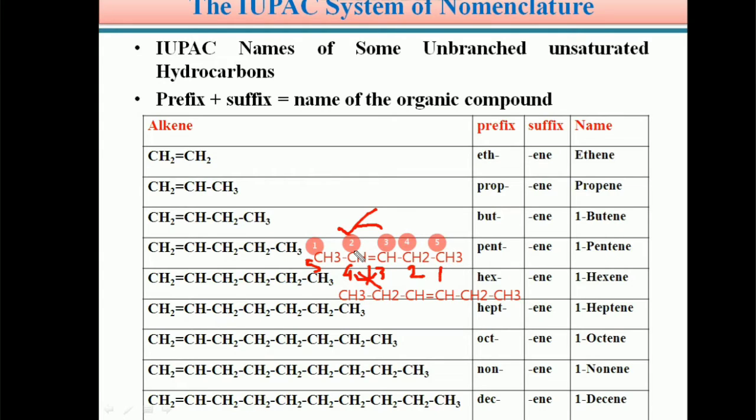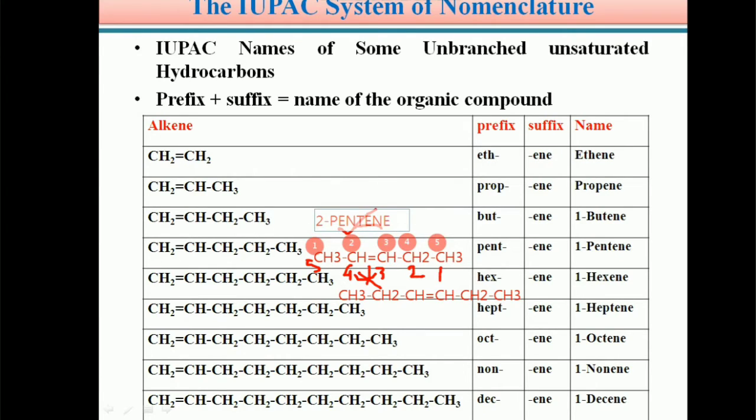Here the lowest number, 2, goes to the carbon having the double bond. Hence, with 5 carbon atoms and the double bond between the second and third carbon, its name is 2-pentene.